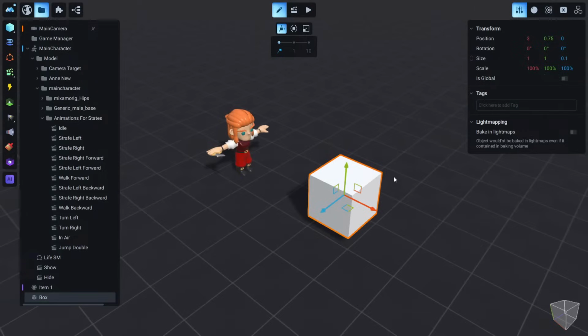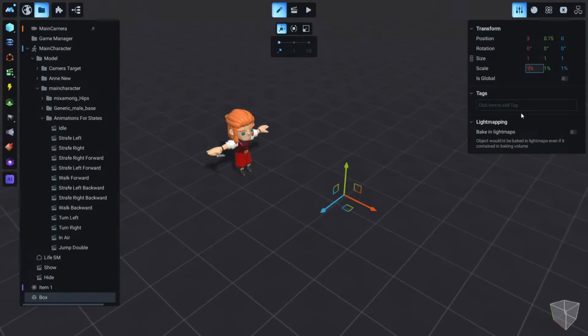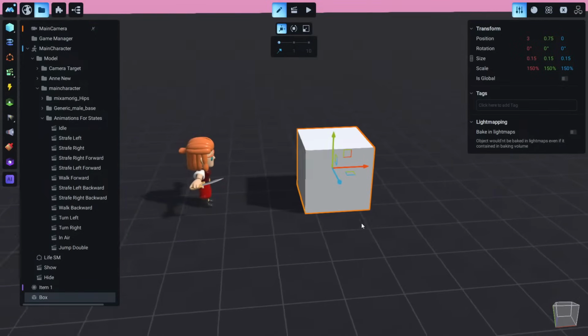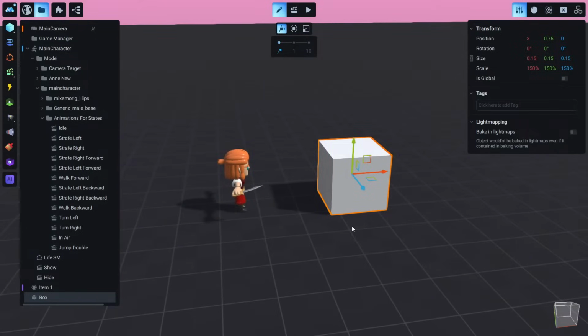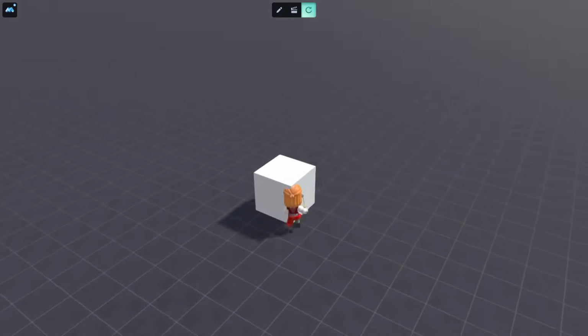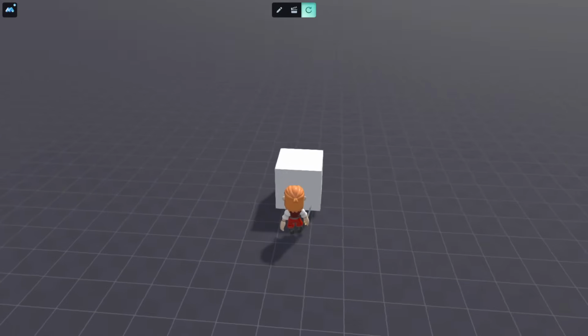And if we want to also change the scale in all 3 axes, we can do it by enabling this little icon here, which is called constraint proportion. And now if we type here, for example, 150, we will see that this cube is scaled to 150. If we play our game now, we will see that our character can just pass through this cube.